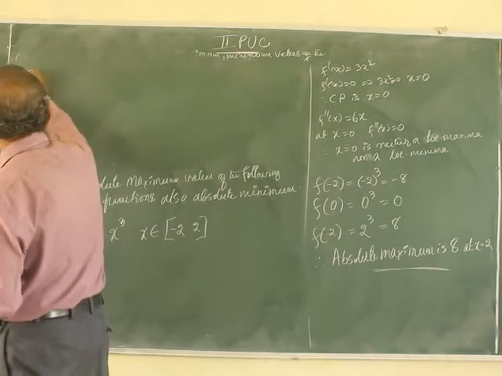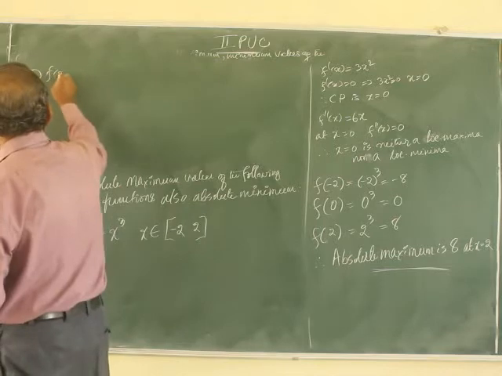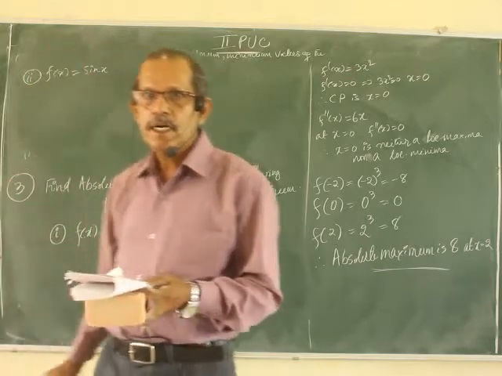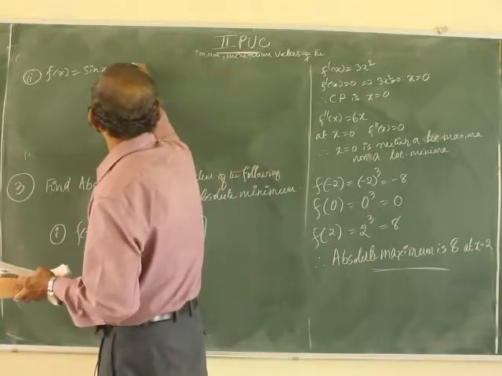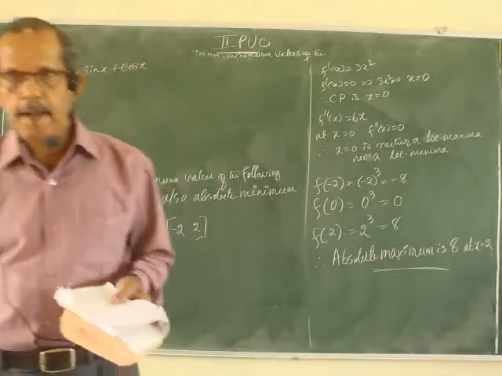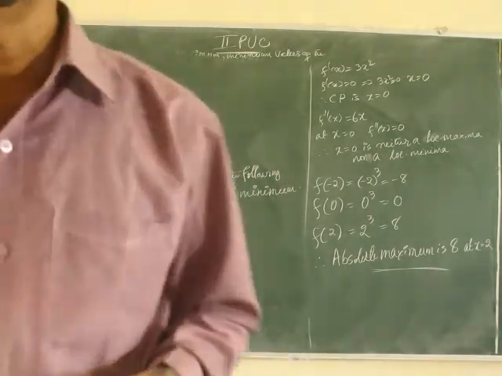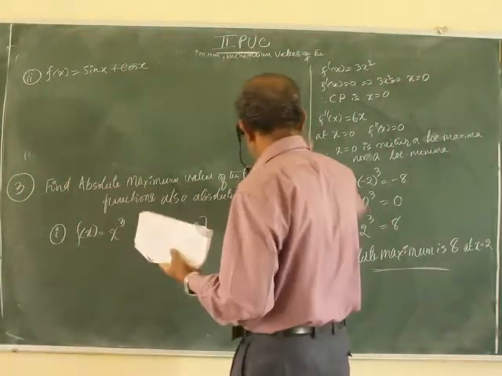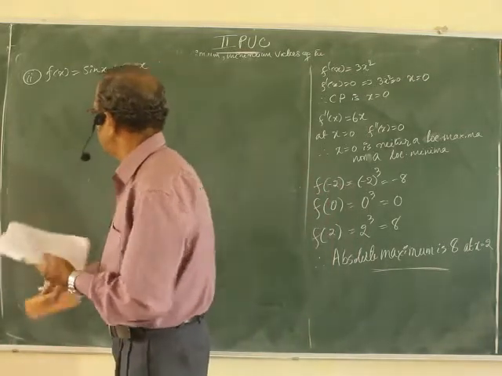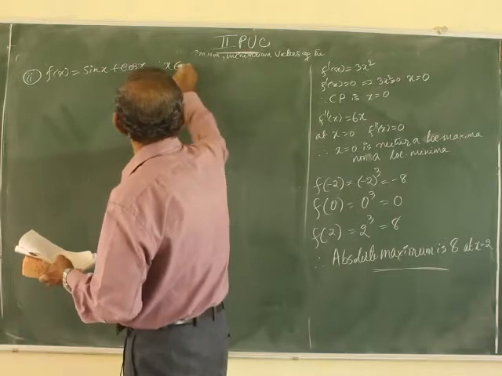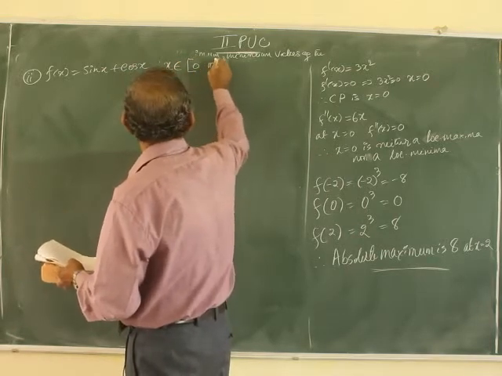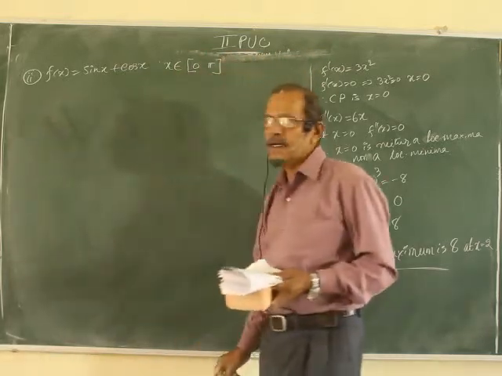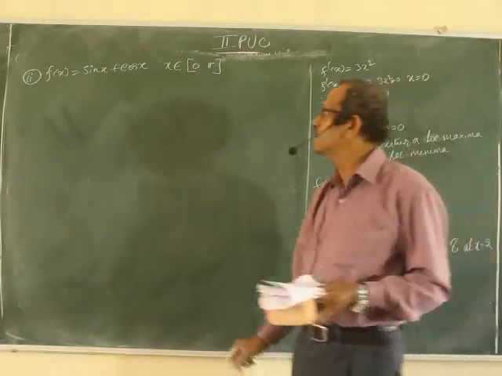Second one is f of x equal to sin x plus cos x. Find the absolute maximum, absolute minimum in this one. Interval given is, let me write that, x belongs to 0 pi. Okay. In this interval, find the absolute maximum.